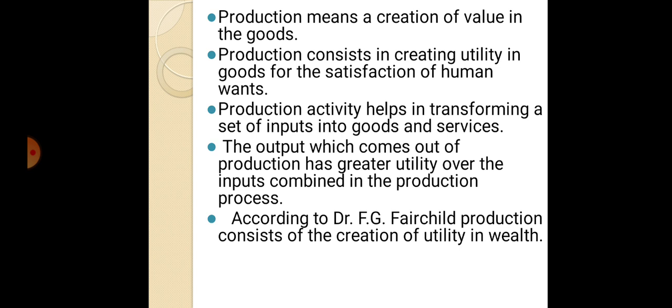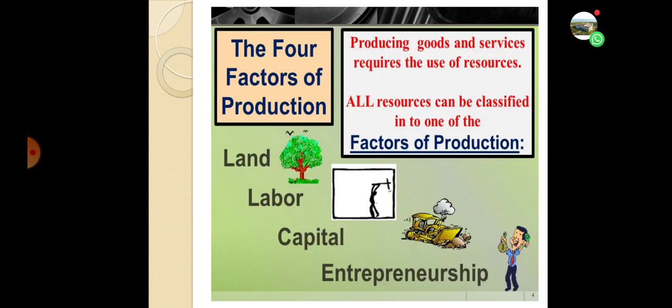According to Dr. F. G. Fairchild, production consists of creation of utility in wealth. So production is also related with the creation of utility in wealth. Now we see in detail about the four factors of production. Production means producing goods and services, which requires use of resources.